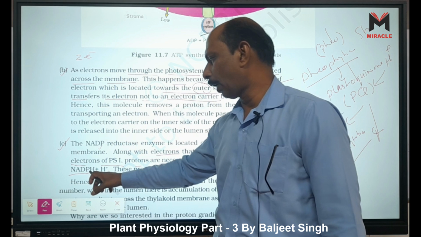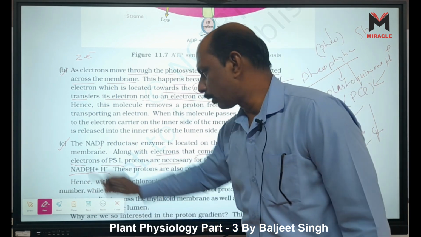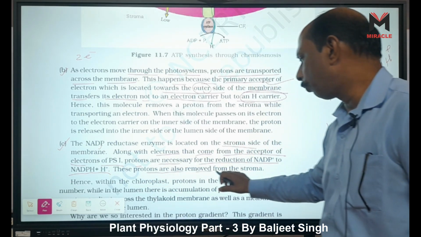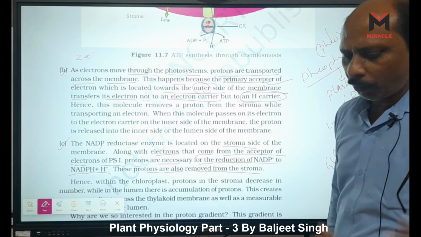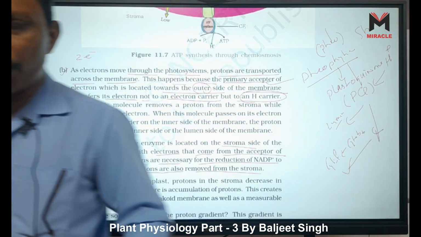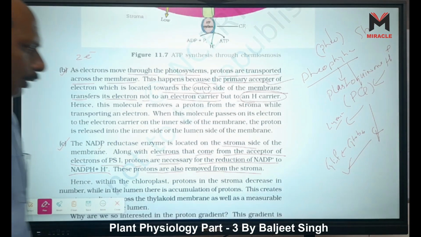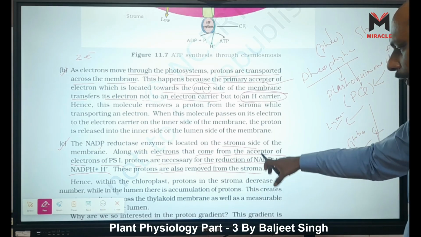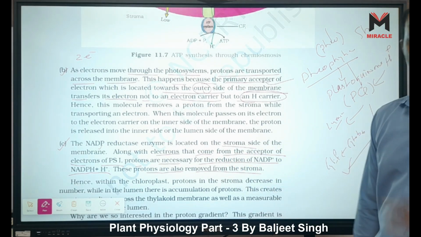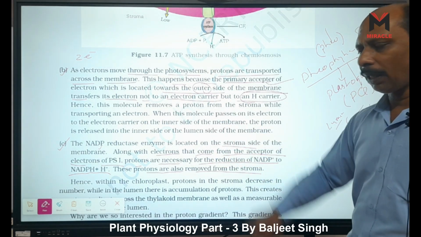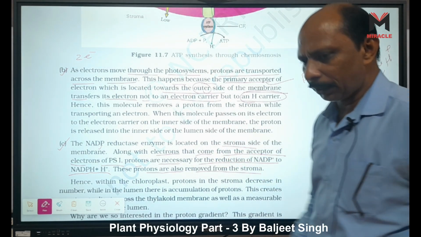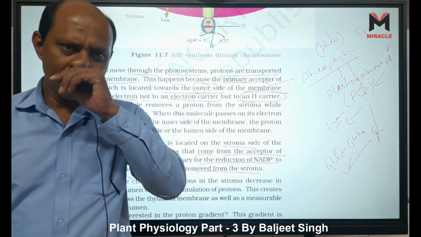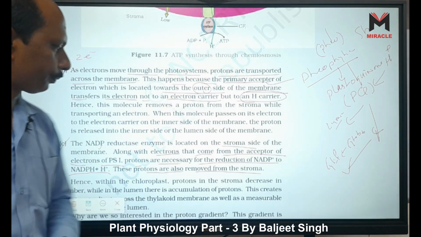How many hydrogens are there? Two hydrogens. So these two hydrogens also come from the stroma, right? These protons are also removed from the stroma. So from the stroma, only protons are removed. No proton is added to the stroma, right? Slowly, the quantity of H plus ion in the stroma decreases and decreases. But in the lumen it increases and increases. That's why after some time, in the lumen the concentration of hydrogen ion is more, right? And in the stroma it is less.